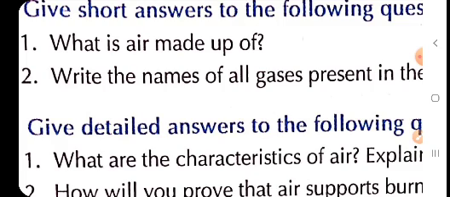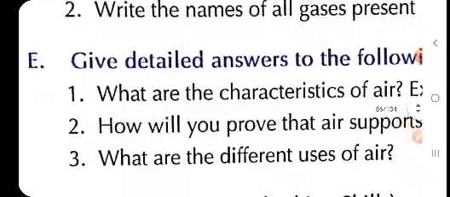So we will write nitrogen 78%, oxygen 21%, other gases carbon dioxide, helium, hydrogen, krypton are included in 1%. In that 1%, we may also have dust particles, smoke, and water vapor. Children, these vary from place to place. So children, now question number